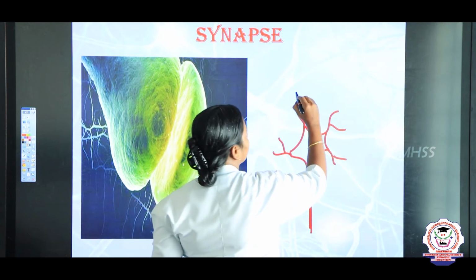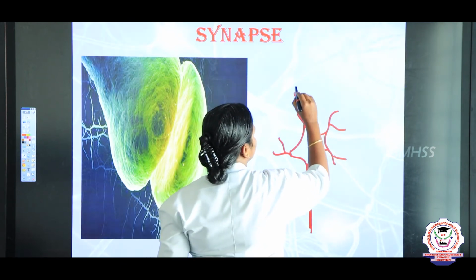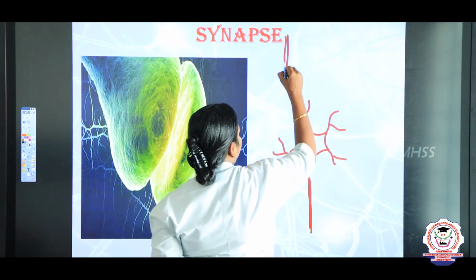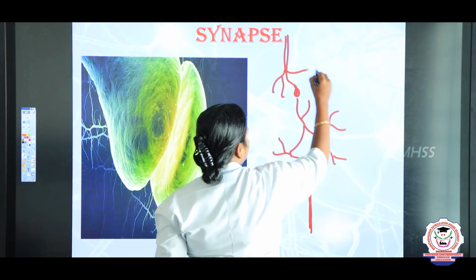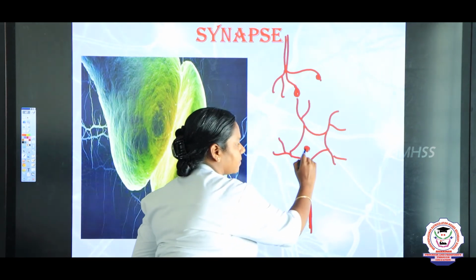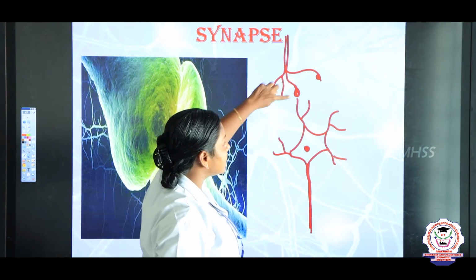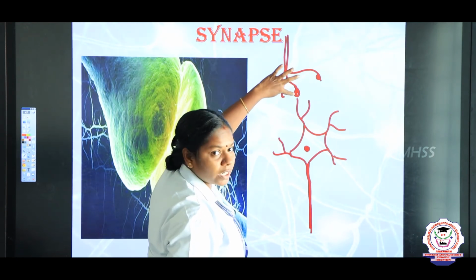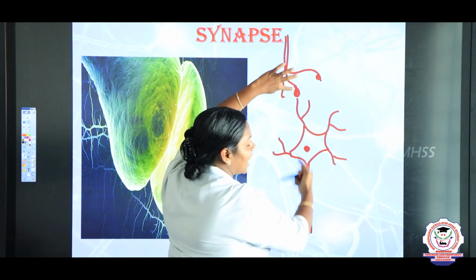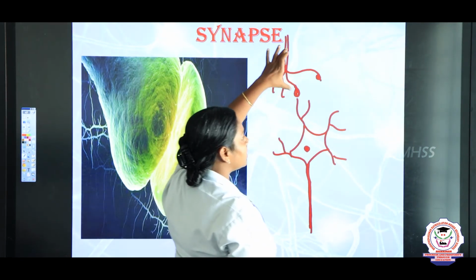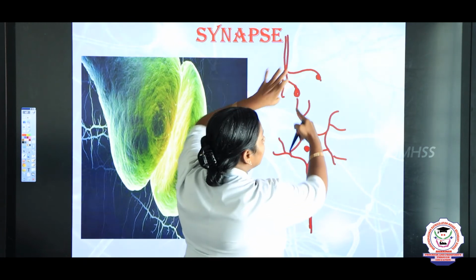And here again the synaptic knob, the terminal branches and the axon, like this. So the junction between the synaptic knob of the neuron and the dendrites of the other neuron, we call a synapse. The synapse is a junction between the synaptic knob and the dendrite.